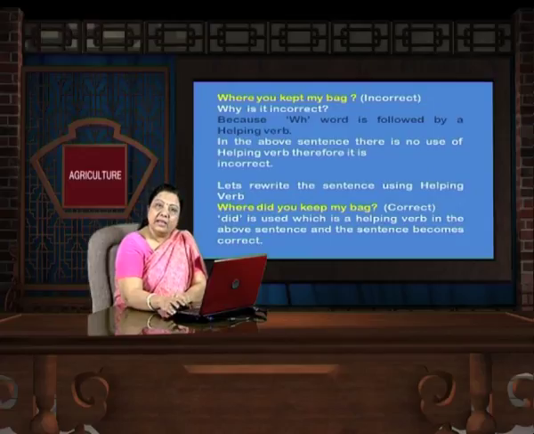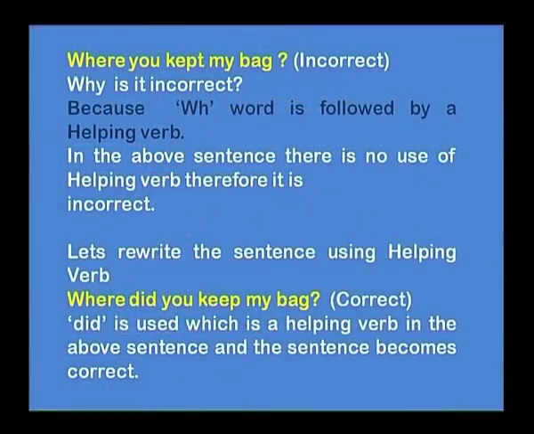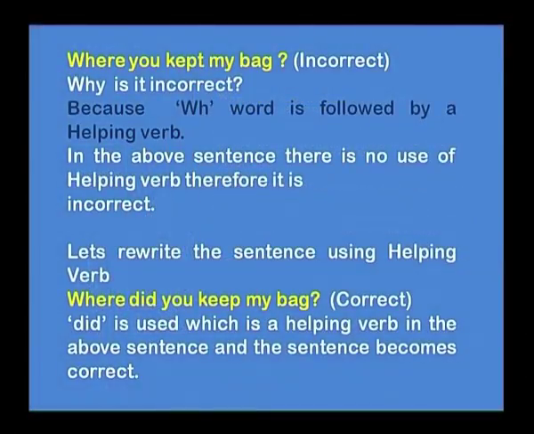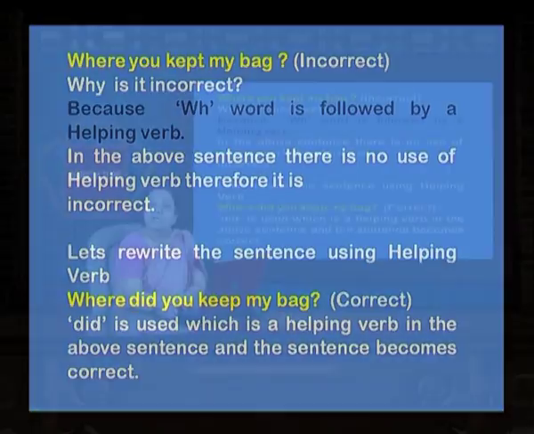Where you kept my bag? It's incorrect. Why is it incorrect? You must understand. Because a WH word, where, why, is followed by a helping verb. In the above sentence, there is no use of a helping verb here. Therefore, we say it's incorrect. Rewrite the sentence by using the helping verb here. Where did you keep my bag? And this becomes a correct sentence. Did is used, which is a helping verb, and the sentence becomes correct here.